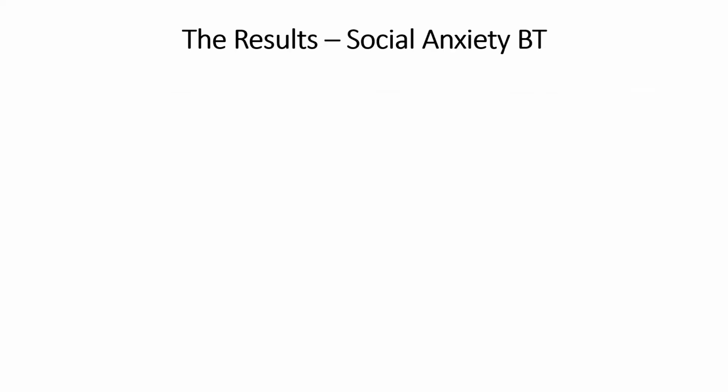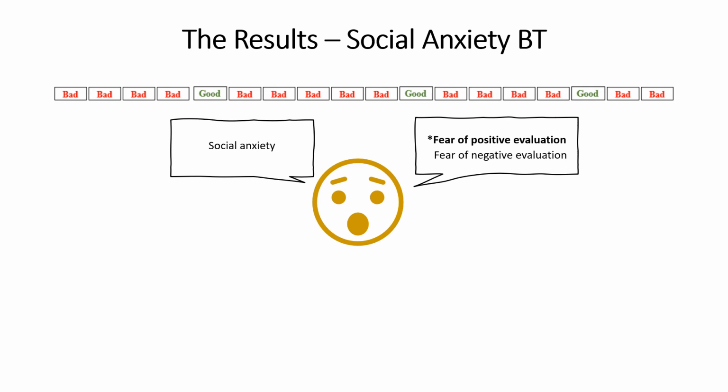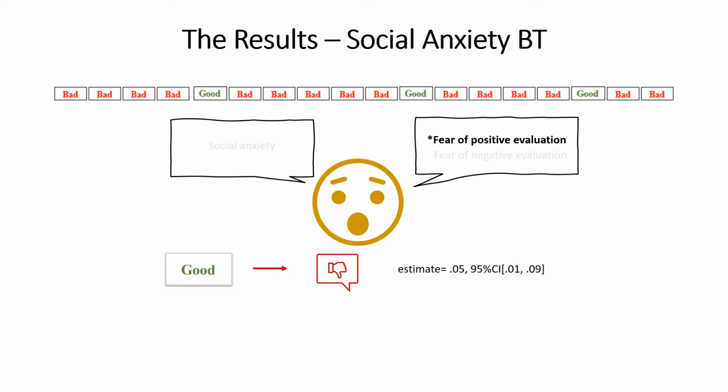If we consider the influences of trait variables when mainly negative feedback was presented in the full sequence, social anxiety and fear of negative evaluation did not significantly bias evidence weights. In this condition, higher fear of positive evaluation was associated with significantly heavier weights assigned to positive feedback in favor of the more probable negative outcome of doing a poor presentation. Therefore, higher fear of positive evaluation might promote slower belief updating about performing poorly.